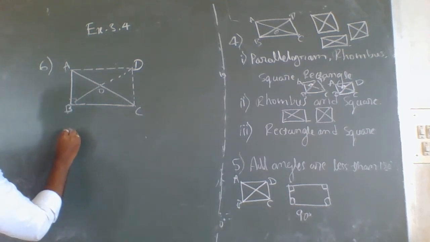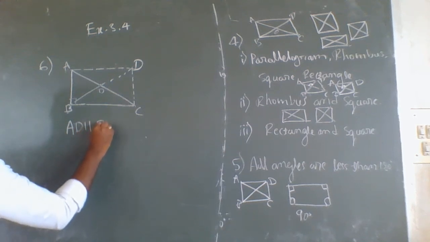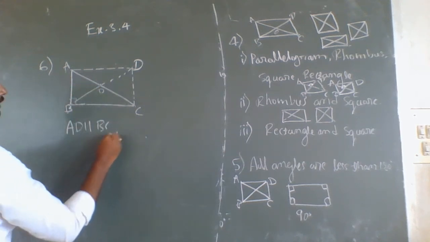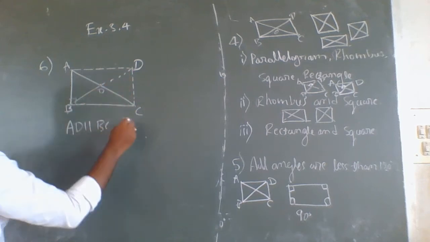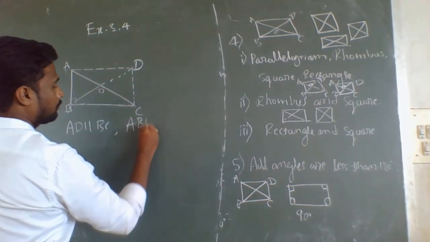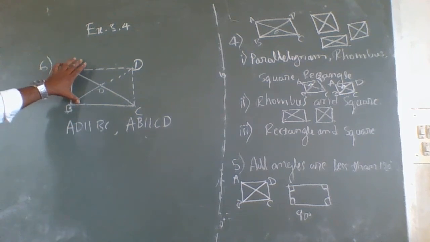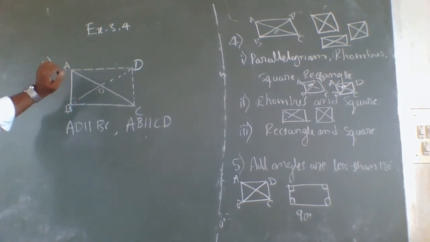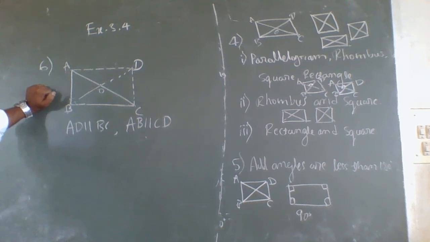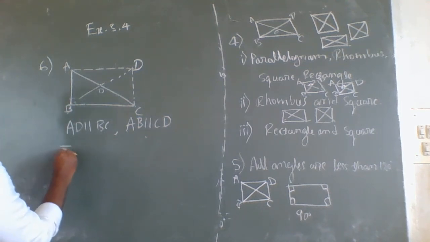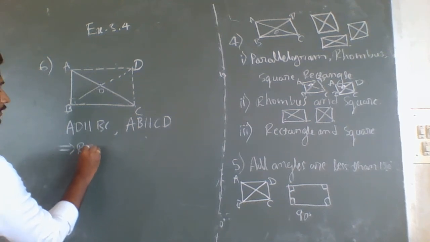So here I will write AD is parallel to BC, and AB is parallel to CD. And we all know if opposite sides are parallel and equal to each other, then it is called a rectangle. And here one angle is 90 degrees. Therefore, we can call it a rectangle.